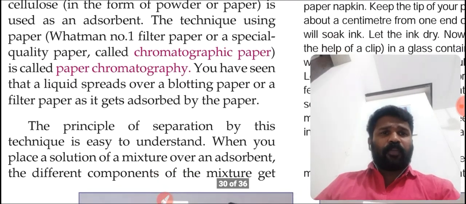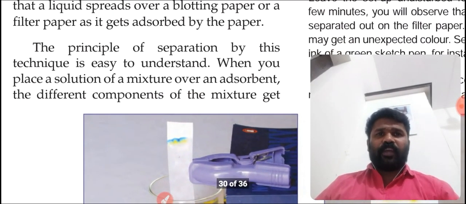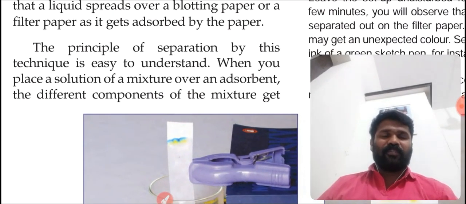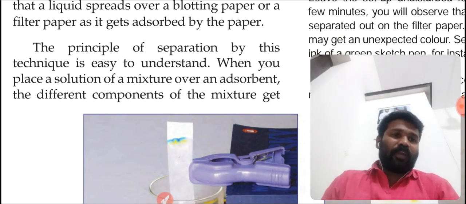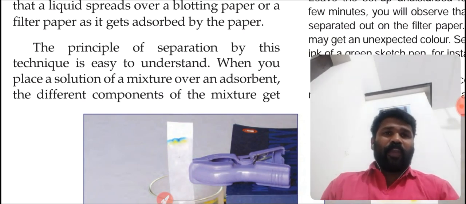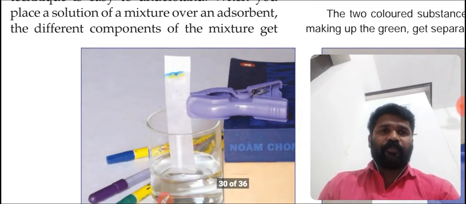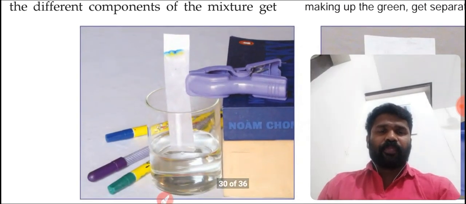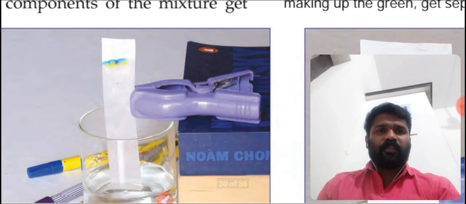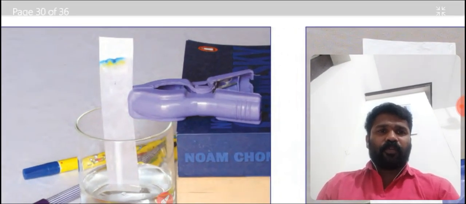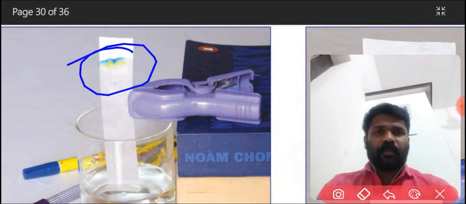The principle of separation by this technique is very easy to understand. Maybe you have observed this activity. You see this process.